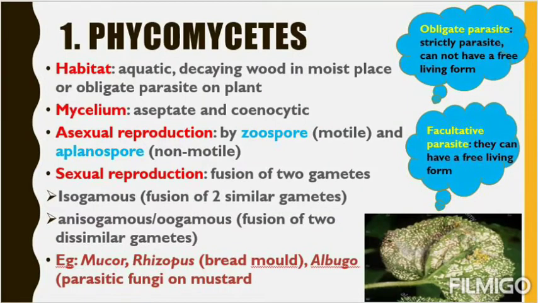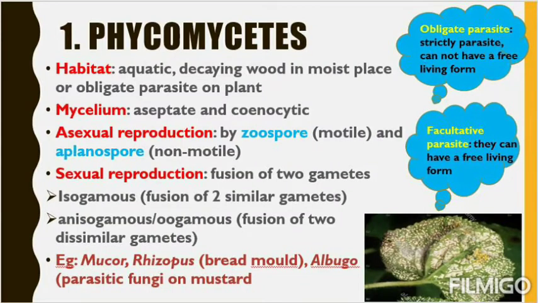It is aseptate, which means there is no segmentation, and coenocytic. Coenocytic means a multinucleated condition. Next, asexual reproduction is by zoospores and aplanospores. There are two asexual reproductive spores: zoospore, which is motile, and aplanospore, which is non-motile.